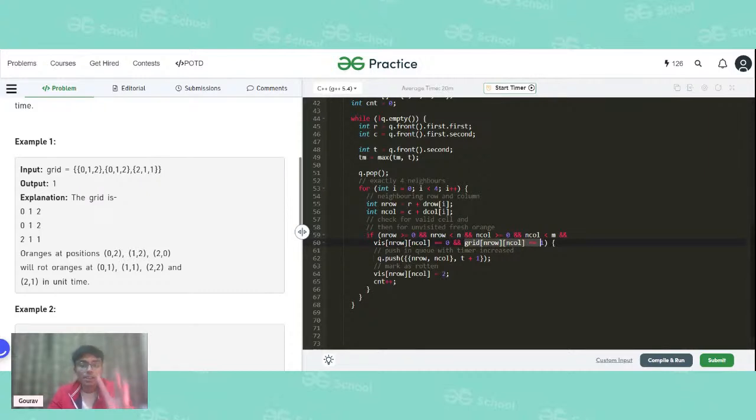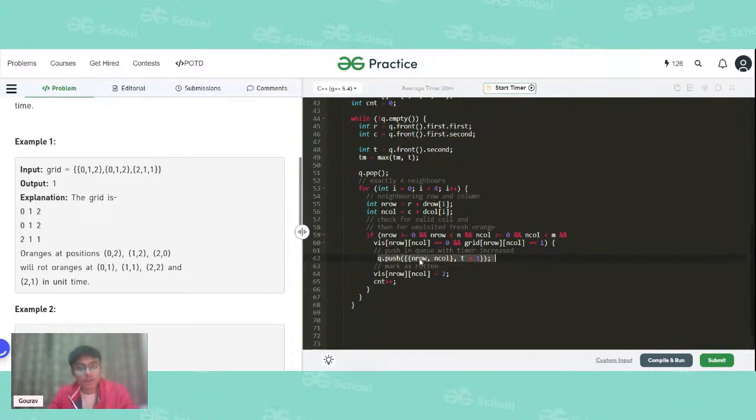Okay, so three conditions need to be checked here. The first condition is that it is a valid cell. The next condition is it should not be visited. And the third condition is that it should be a fresh orange. In that case, we will enqueue it in our queue data structure.